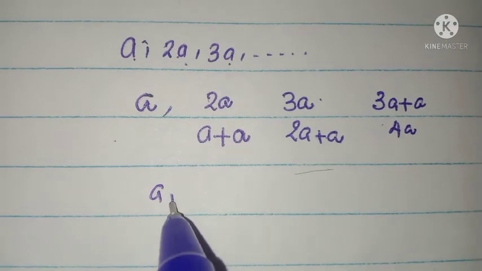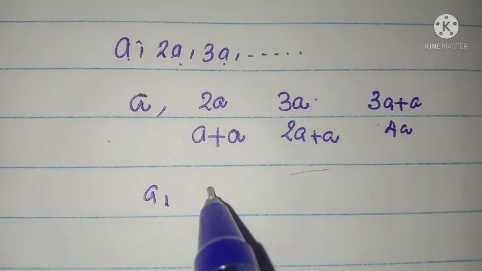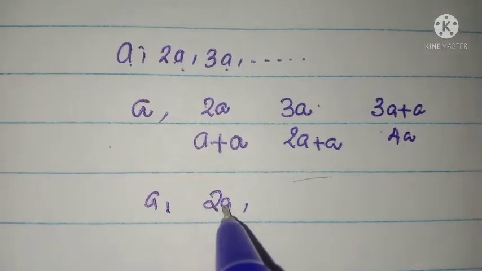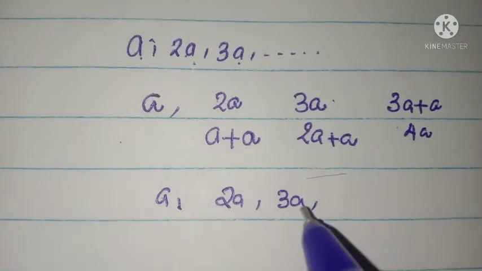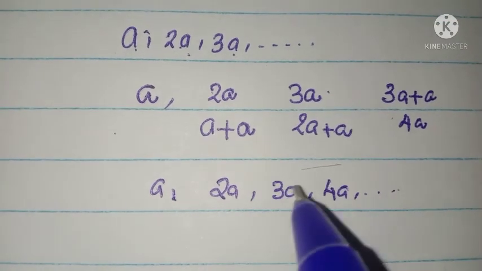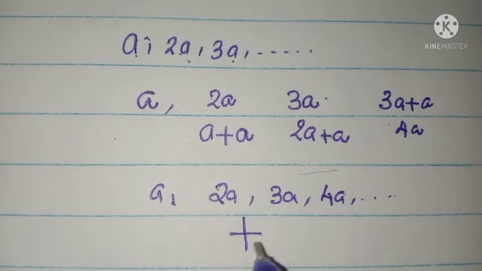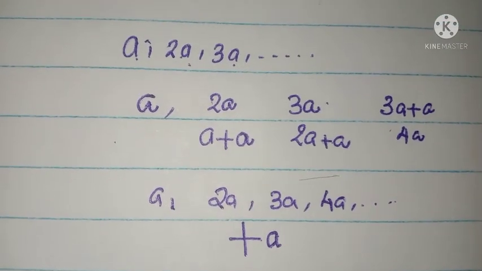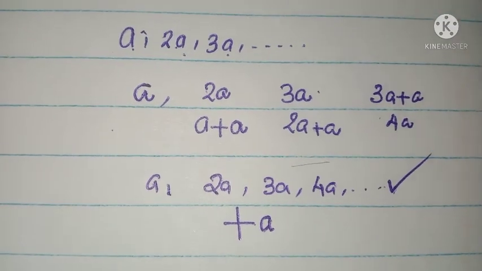So A, next term is obtained by A plus A, next term 2A plus A, next term 3A plus A, and so on. So the successive terms are obtained by adding a fixed number A, and therefore it is an AP.